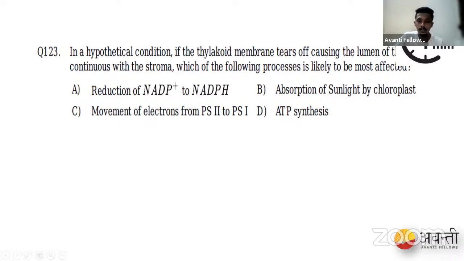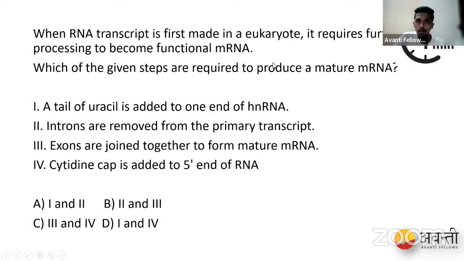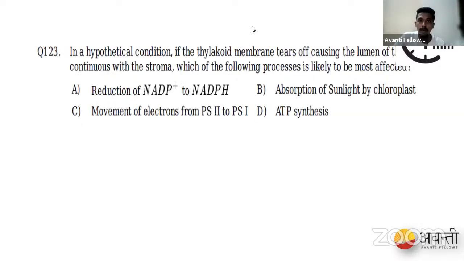See what happens. D is the correct answer. Yes, D is the correct answer. Your option is right. ATP synthesis. See what happens here. We know that mitochondria is called the powerhouse of the cell because it produces ATP, right?